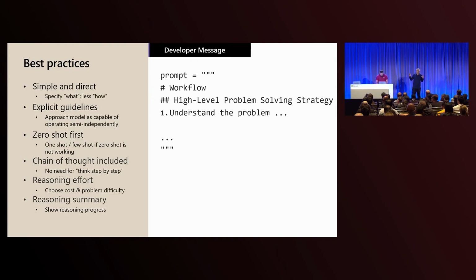And in a similar vein, with these reasoning models, you no longer have to do some of the older tricks like few shot examples. Maybe depending on some use cases, you need to show some examples first. But you can go zero shot, meaning you just ask it what you want and it'll output it. You also don't need to tell it to think step by step, because that's built into the model. The model is built to think step by step using the chain of thought.